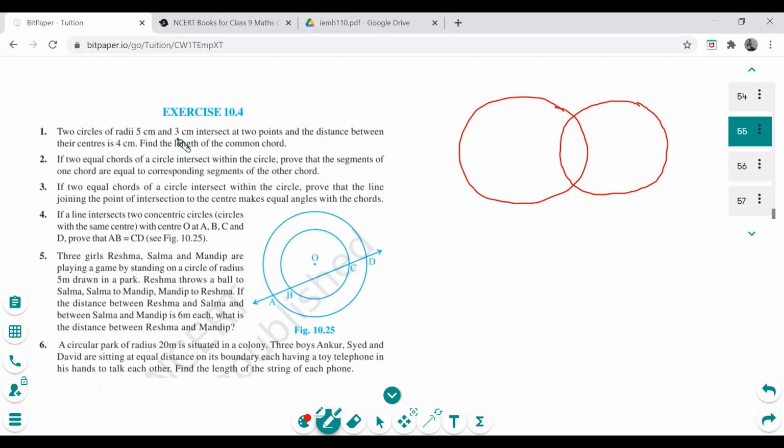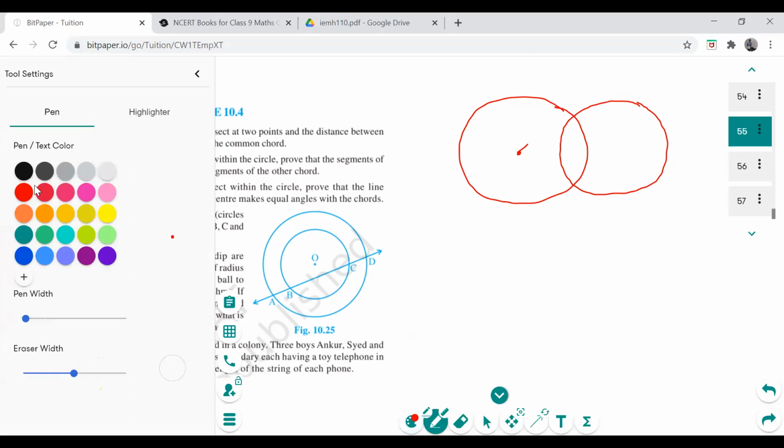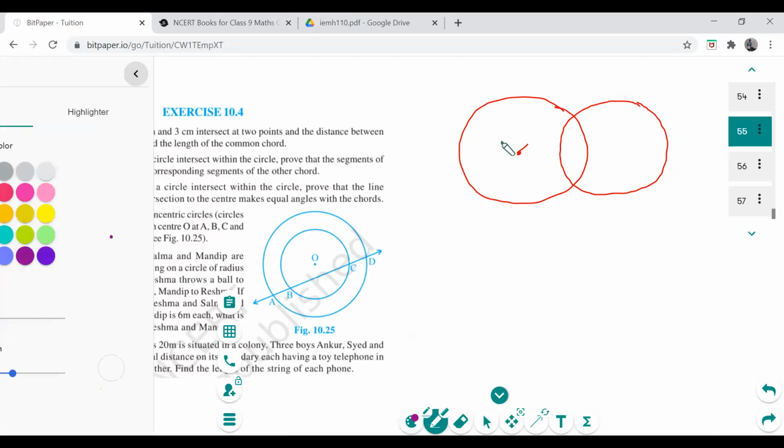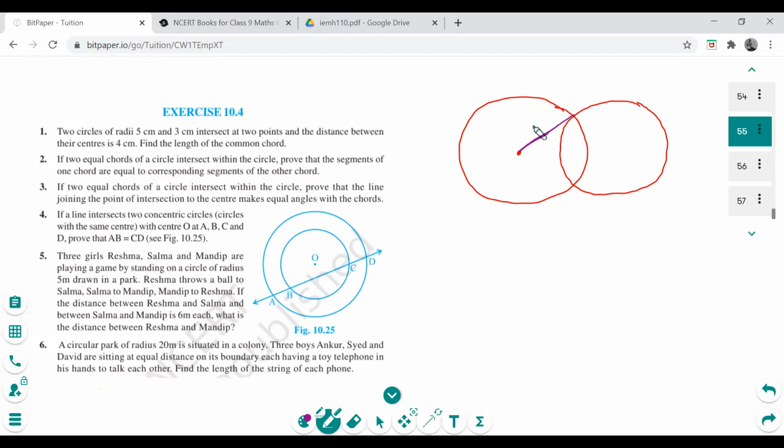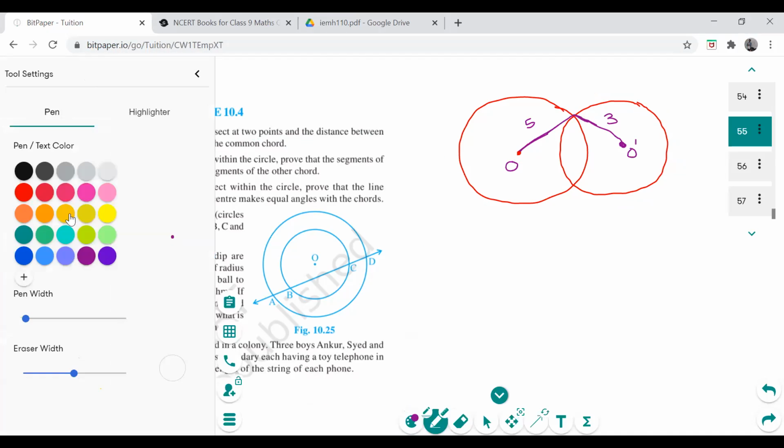Now 5 centimeter, there is a radius, this guy has a radius of 5. Okay, let's take a different color for that one in order to show you that that's 5. And this guy has a radius of 3. We can take this center as O and this as O dash, right? The distance between their centers is 4 centimeter. That means this distance, color, which one?